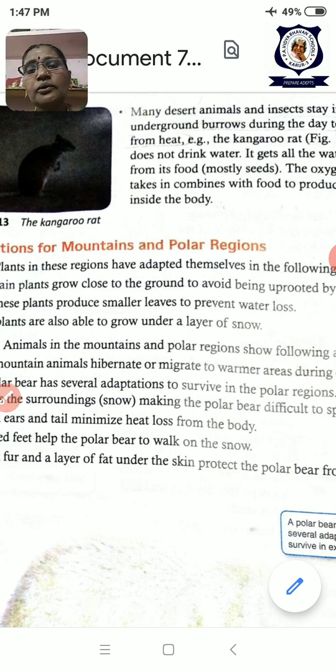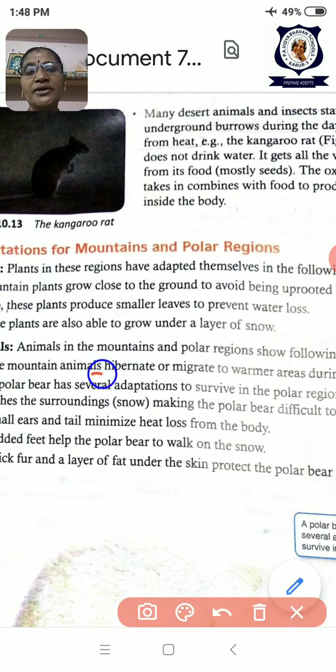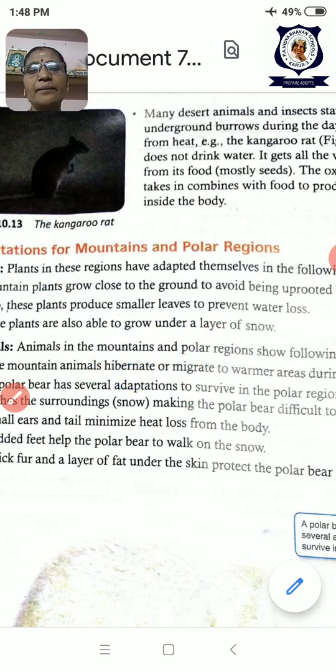Okay, now you see, in all the habitats, animals have the same adaptation. One quality is the same: migration and hibernation. You can write hibernation and migration for all the habitat adaptation points. And camouflage also, as the second part. You can write these for all. Other than that, any other 2 points you can study, children. So with this, we will close this class. Go through the things and you will get nice knowledge.